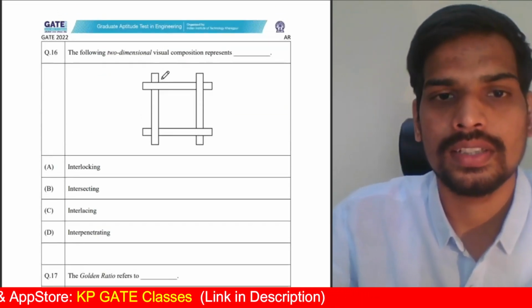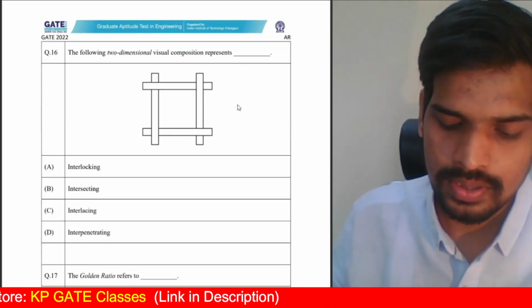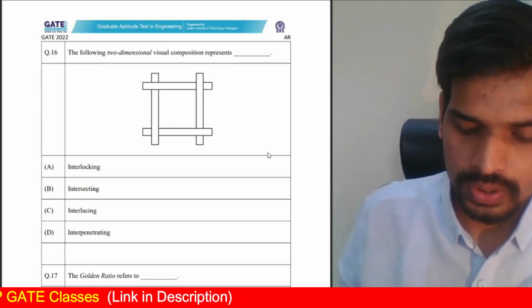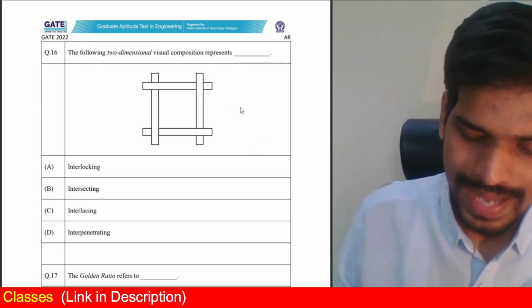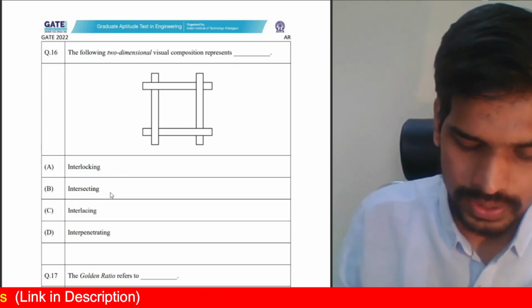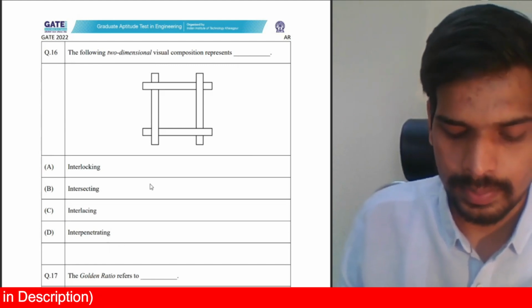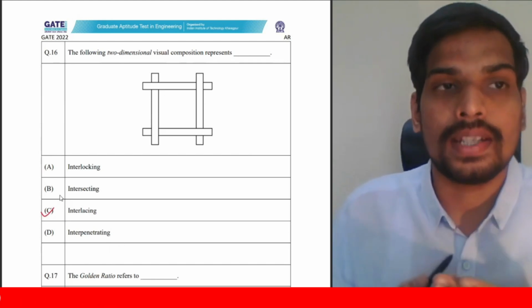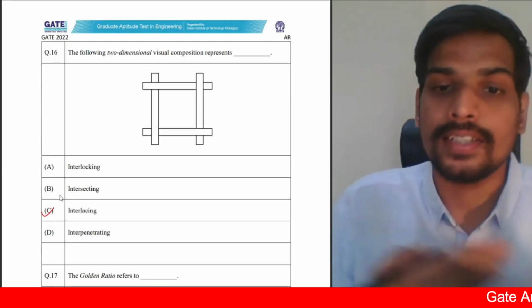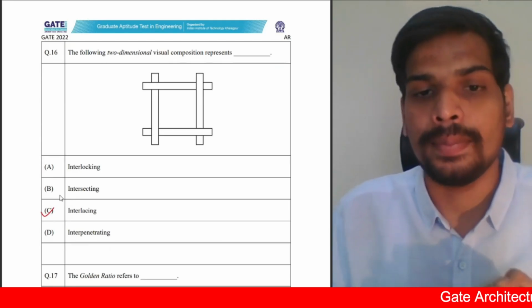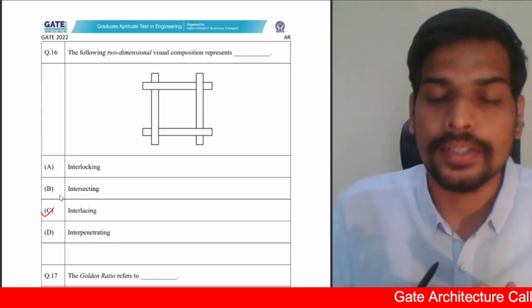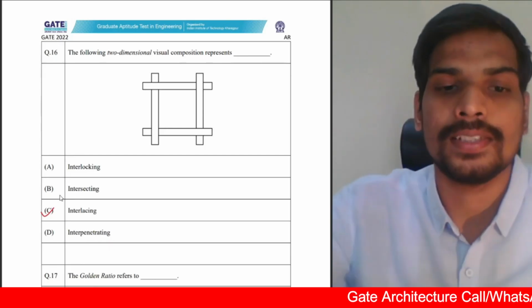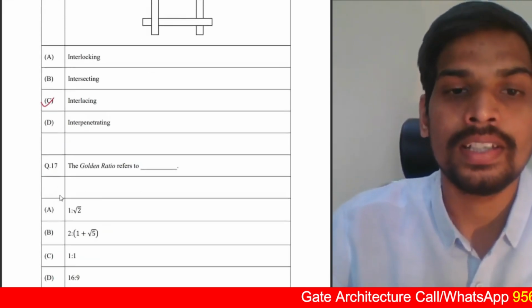Question number 16. A two-dimensional visual composition is given and they're asking what it represents. So this particular diagram represents interlocking, intersecting, interlacing, interpenetrating. This pattern is called interlacing, like how fabric is prepared. The strands are interlaced to prepare fabric. Bamboo strips are interlaced to create baskets. So this pattern is an interlacing pattern.